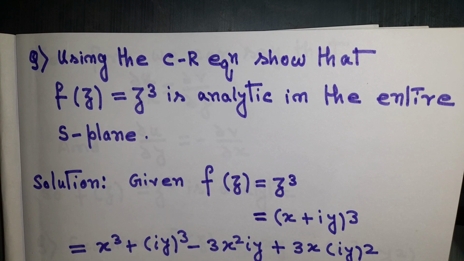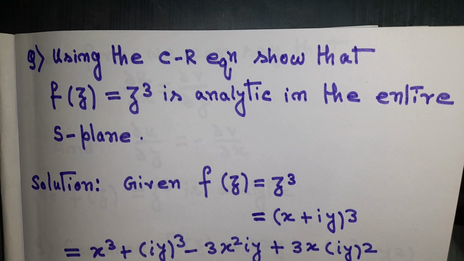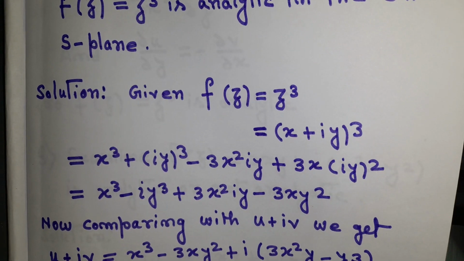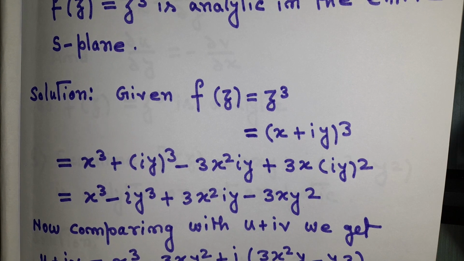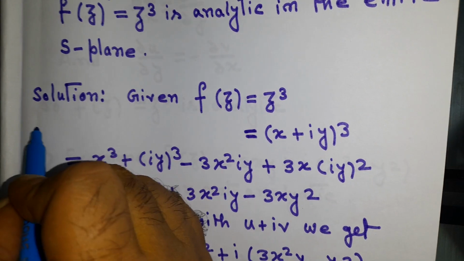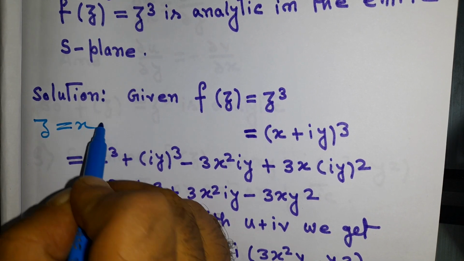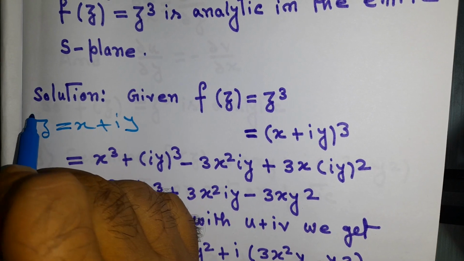Now this is one of the questions you have to solve, and these questions often come in university examinations. Using the Cauchy-Riemann equations, show that f(z) equal to z cube is analytic in the entire plane. How will we prove that? We are given f(z) equal to z cube, and we know z is written as x plus iy, as we saw on the previous page.